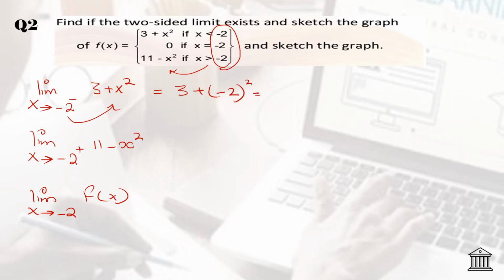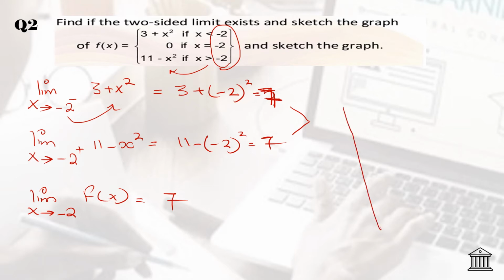So you will get here 3 plus 4, and here also negative 2 whole squared, that will give you 4. So 7, 8, 9, 10, 11, so it is equals to 7. 11 minus 4, it is also equals to 7. Now both the limits are equal to each other, so you can say both the limits are equals to 7.